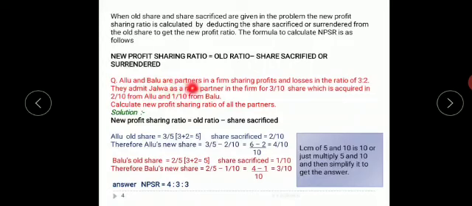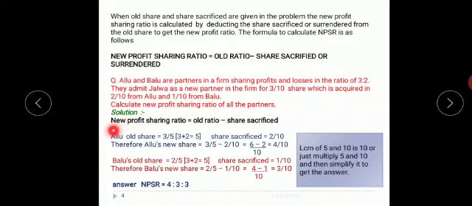Alu and Balu are partners in a firm sharing profits and losses in the ratio of 3:5. So the total share is 5, which is taken as 3/5 and 2/5. They admit Jalwa in partnership as a new partner, who acquires 3/10 share. Followed? Total 3/10 share is given as 2/10 from Alu and 1/10 from Balu. Now we have to calculate the new profit sharing ratio.